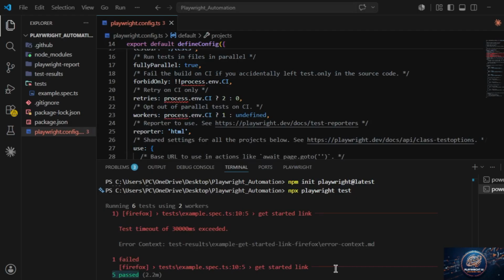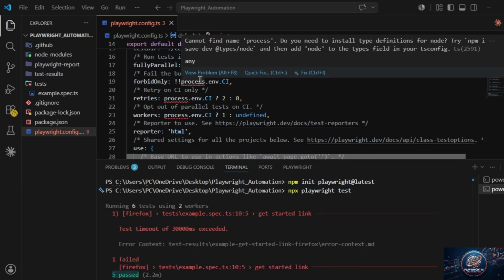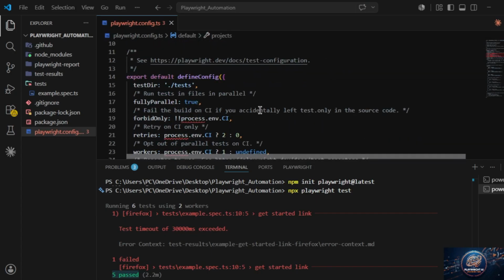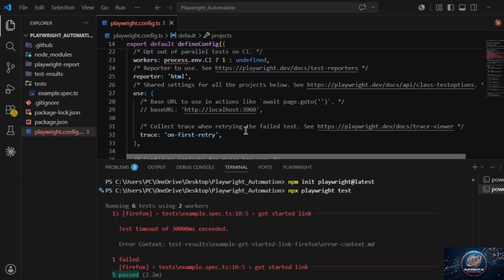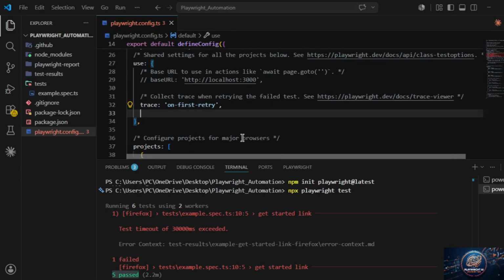And for headed mode we have to enter one thing here: headless is false. When we put true, it will run in headless mode, and if we put false, it will always open new tabs in headed mode.